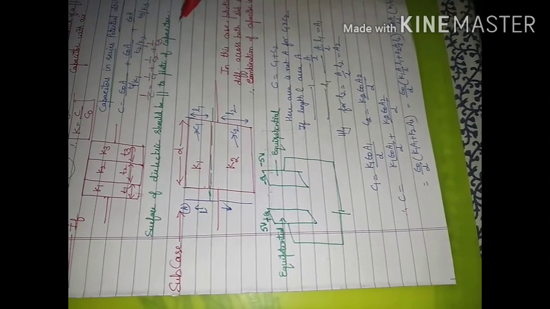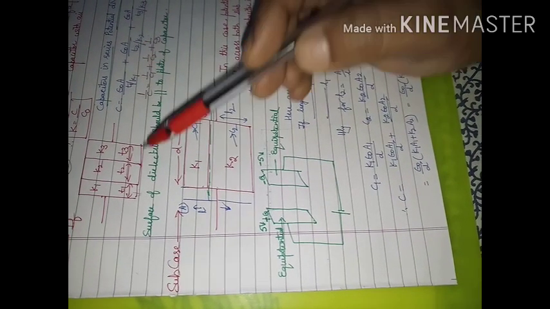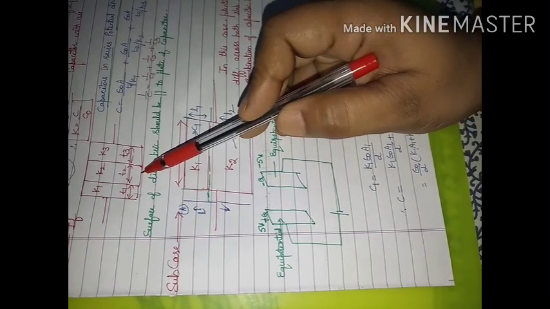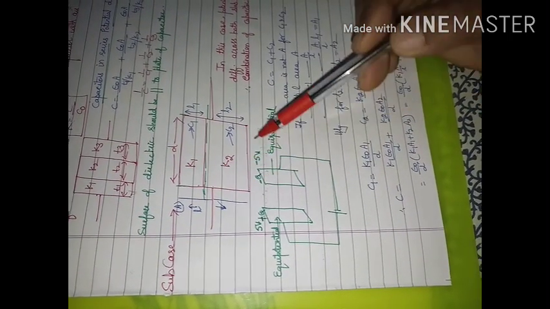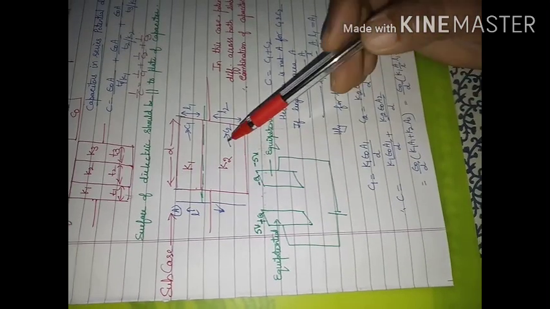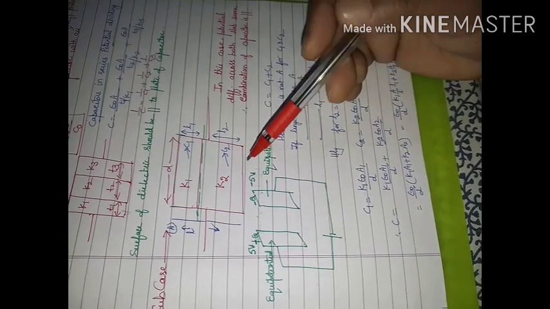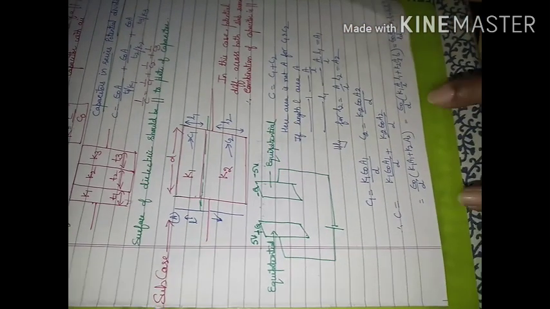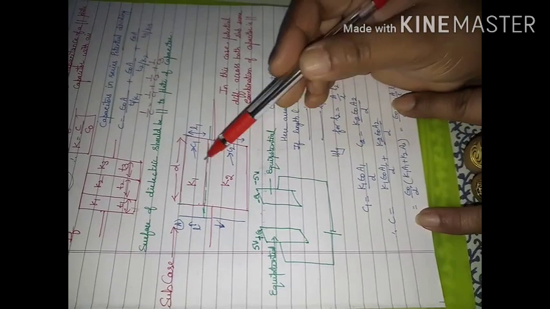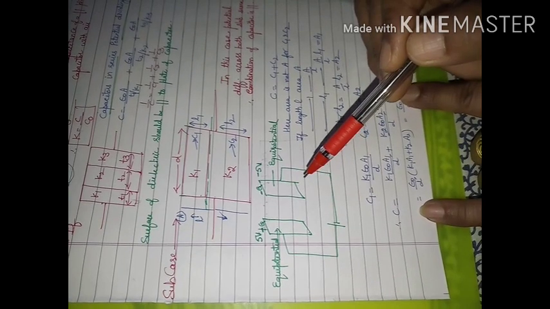Why not in series? In series we considered that the potential was dividing into V1, V2, V3. In the case of parallel, the potential will remain the same. How will the potential remain the same? That we will consider. Why do we consider that the capacitors are now in parallel?